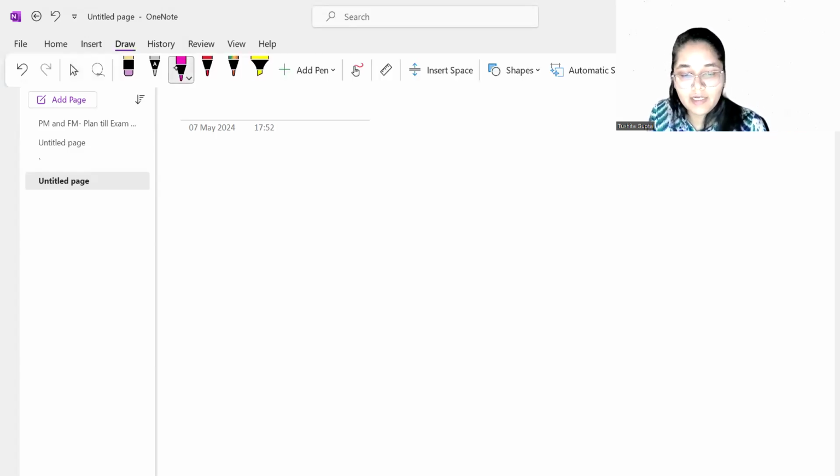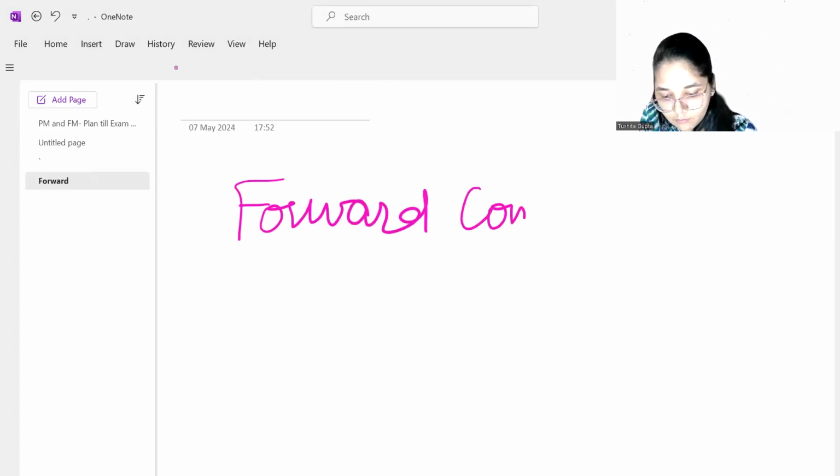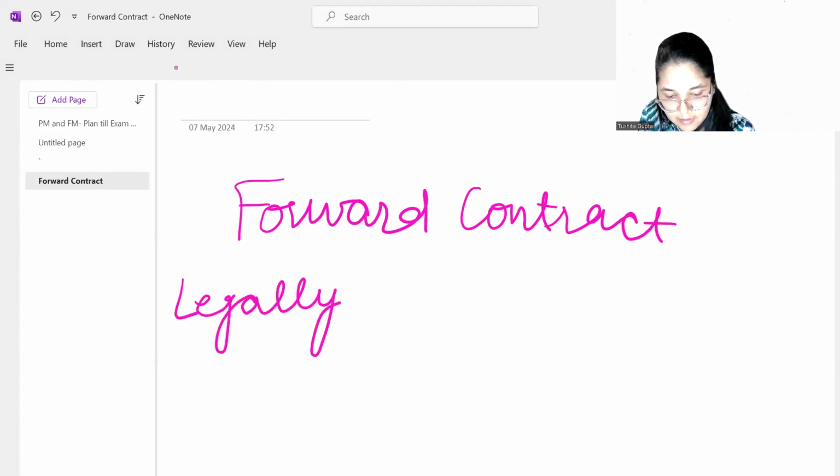First, I'm going to briefly cover the concept of a forward contract. So if you talk about a forward contract, basically what a forward contract is, number one thing, is that it is a legally binding agreement.